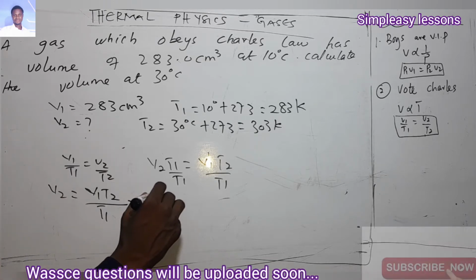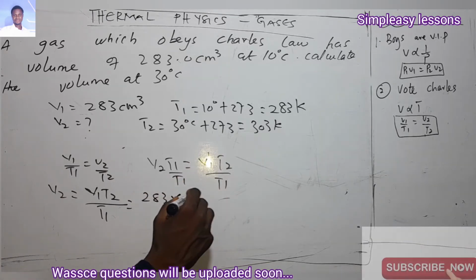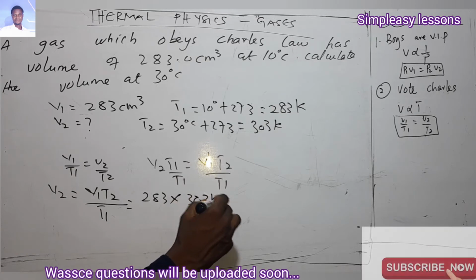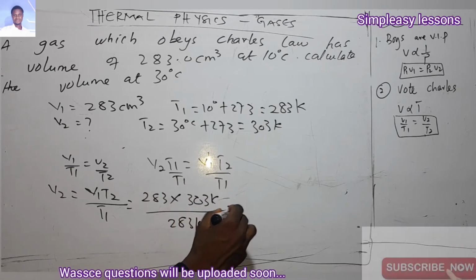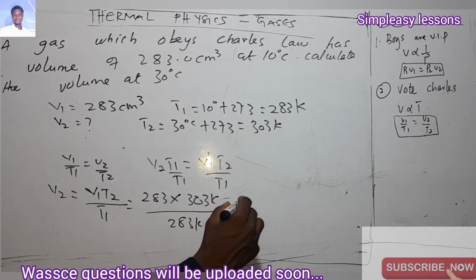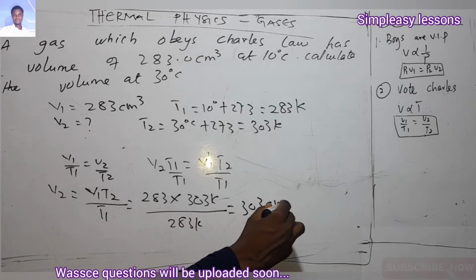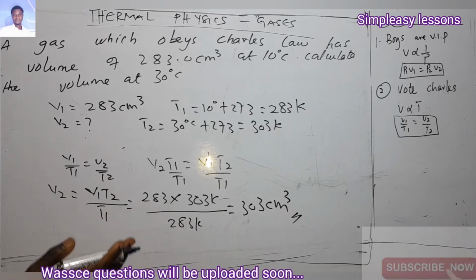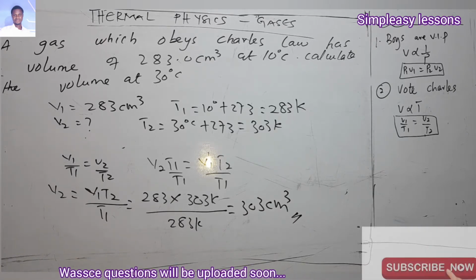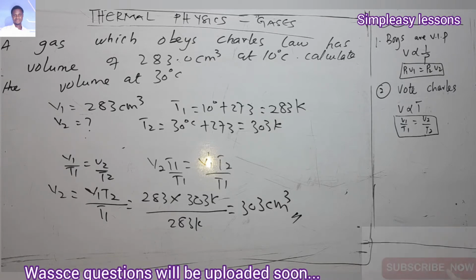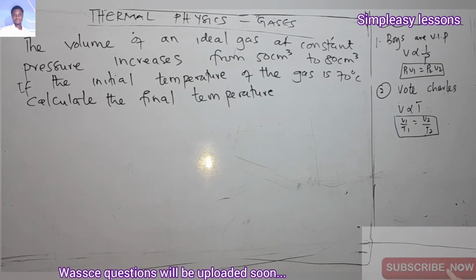That will give you 283 times our T2, which is 303 Kelvin, all over our T1, which is 283 Kelvin. And this is going to give you 303 centimeter cube. Have you seen how we did it? Very simple. Now let's take another example and see how we can still apply this law.